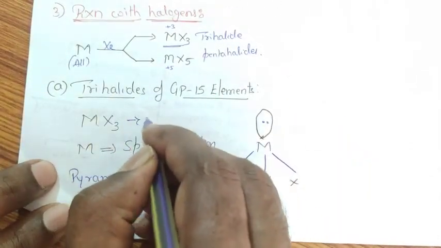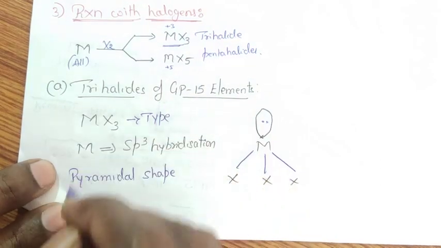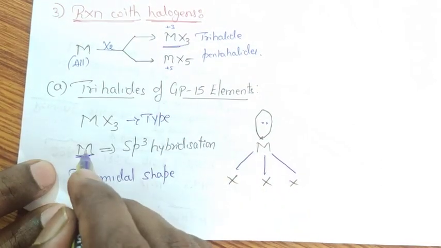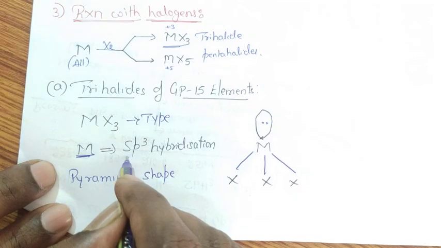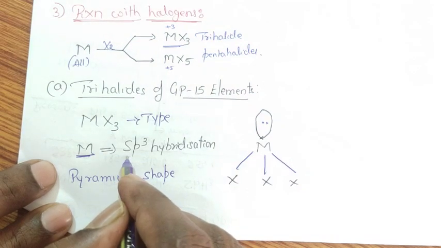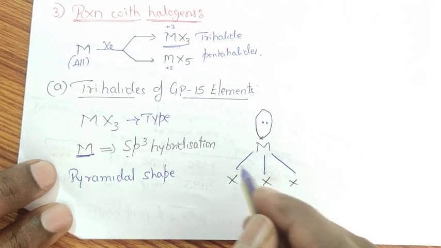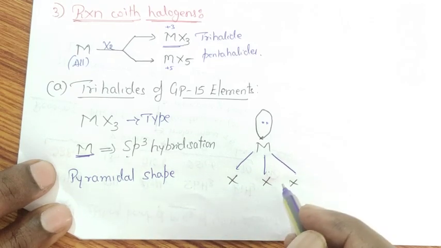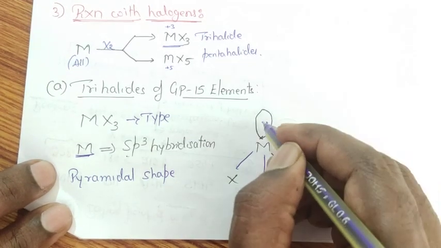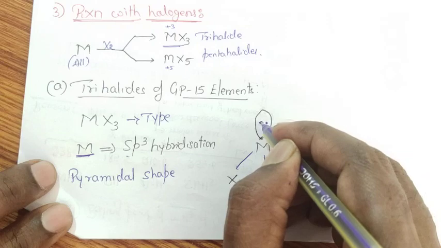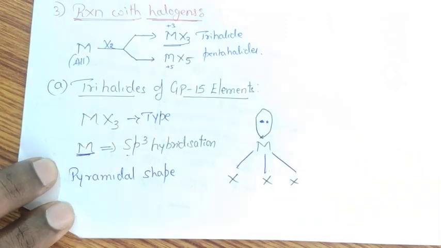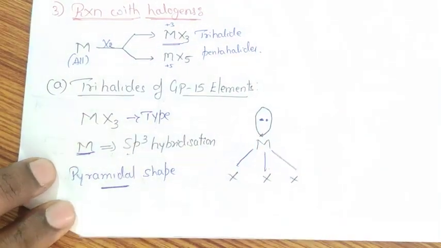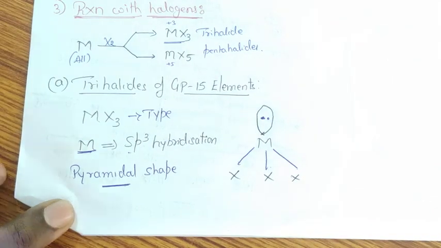Trihalides exist in the type MX3. In this case, the group 15 atom undergoes sp3 hybridization. Means out of 4 sp3 hybrid orbitals, 3 sp3 hybrid orbitals are involved in the formation of sigma bonds with halogen atoms, and 1 sp3 hybrid orbital is occupied by a lone pair of electrons. And the structure of the molecule will be pyramidal in shape.